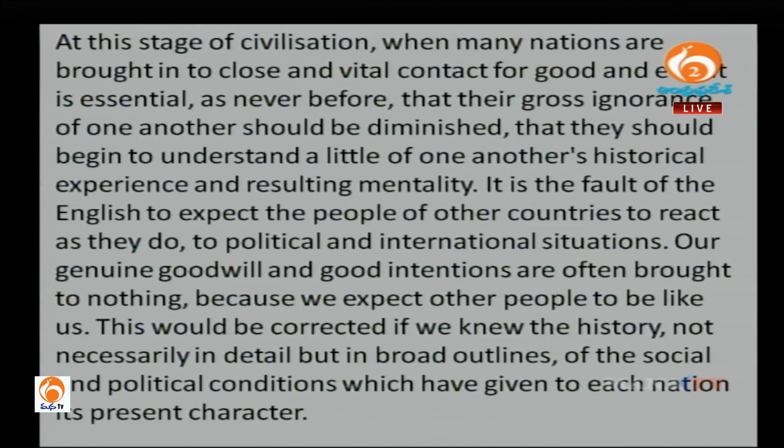So let's move on to our next passage. Let's find out what it is about. At this stage of civilization, when many nations are brought into close and vital contact for good and evil, it is essential as never before that their gross ignorance of one another's should be diminished. Okay, let me pause over here.